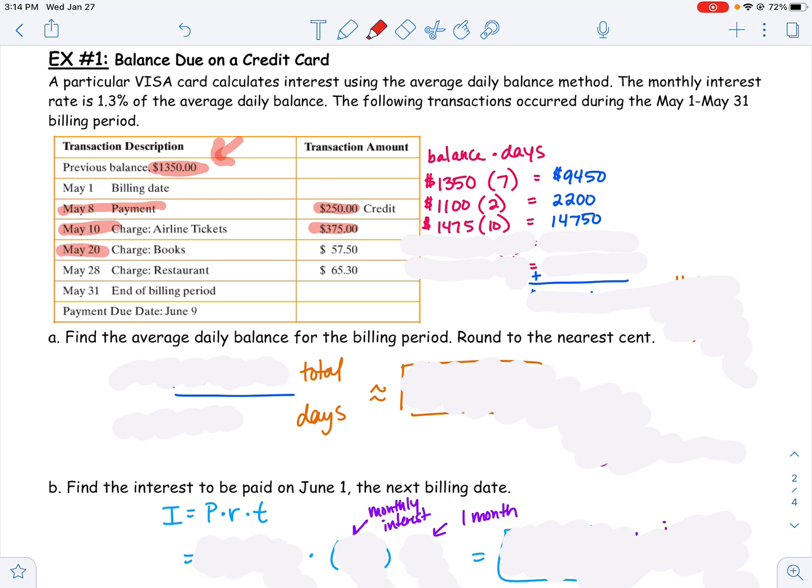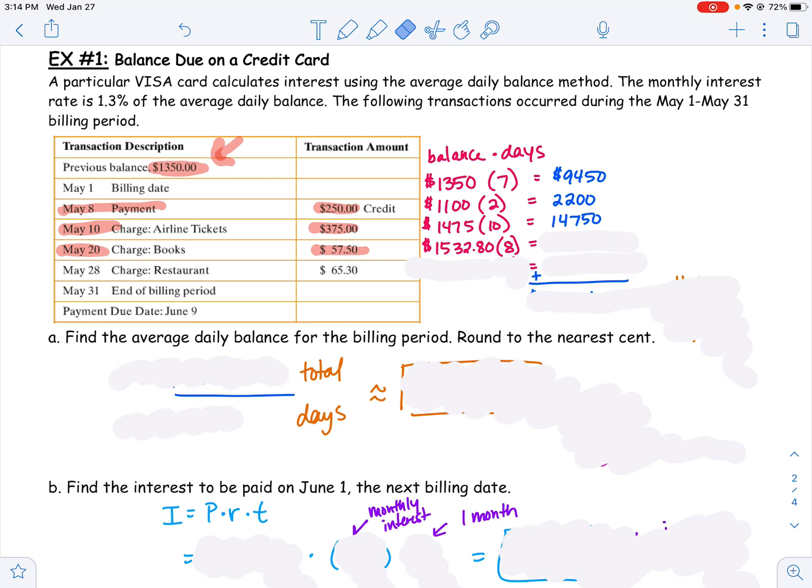All right, it looks like on May 20th, I ended up buying books. I added more to my balance. My balance was $1475, but I just added another $57.50 to my credit card. My balance now is $1,532.80. And I had that balance starting on May 20th, and I went all the way to May 27th, right?